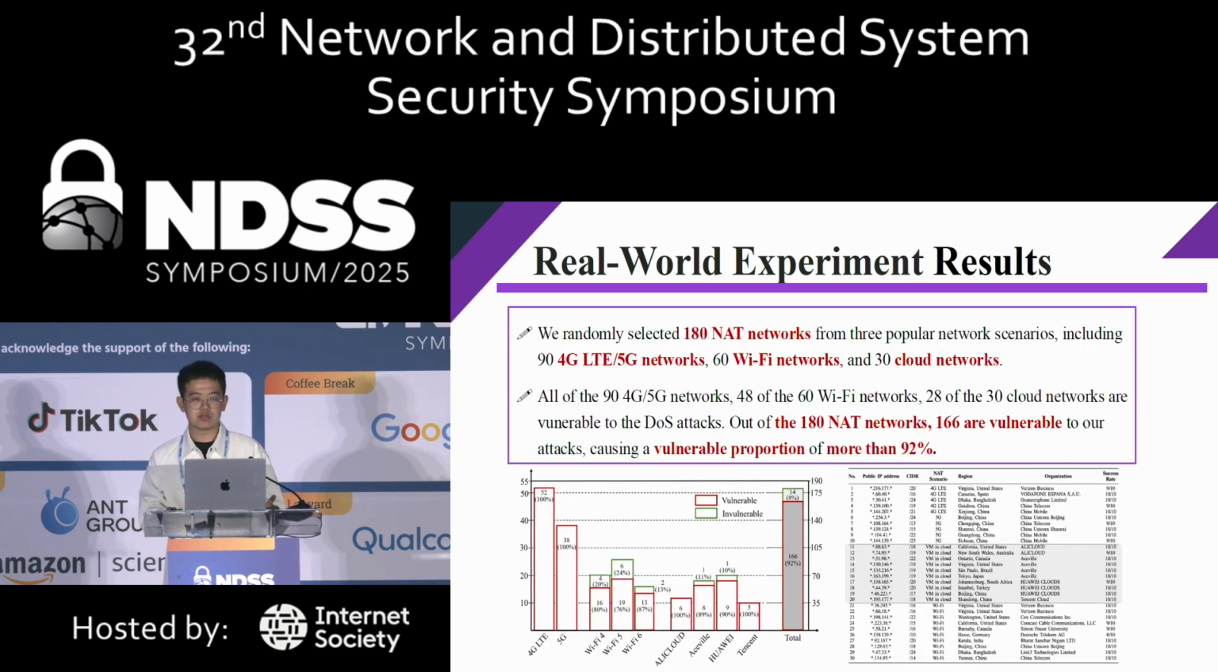And we have also randomly selected 180 NAT networks, including some 4G, 5G networks, Wi-Fi networks, and cloud networks, and we found that more than 92% of them are vulnerable to the TCP reset attacks.